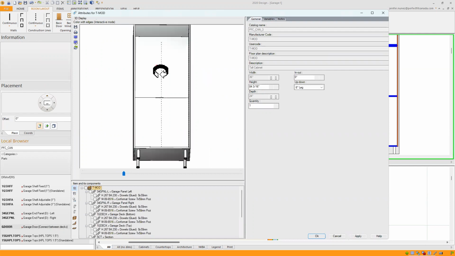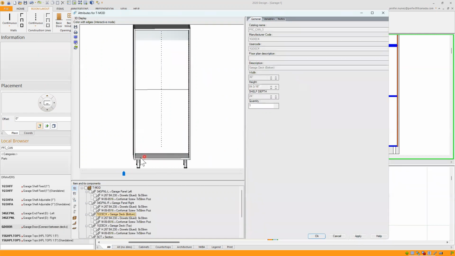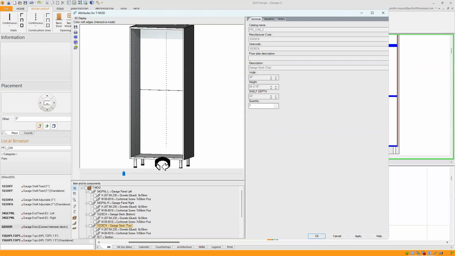So here, as you can see, we have a garage deck at the bottom and a garage deck at the top that are 1 inch thick. So when we call garage door connect between decks, it can only be connected between the deck at the top and the deck at the bottom.